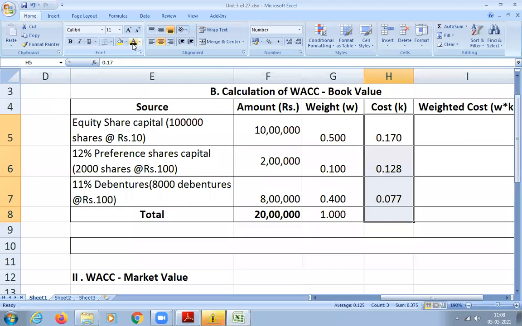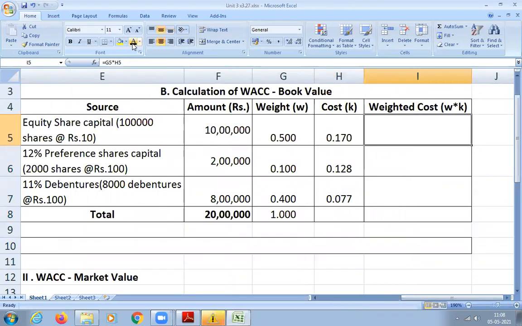So now you multiply, students, cost into weight. 0.085. Next, 0.01282. Next, 0.0308. What about others? Only Vishal is telling. Others, are you getting the same answer or no? Total, yes sir, I'm calculating 0.1278.